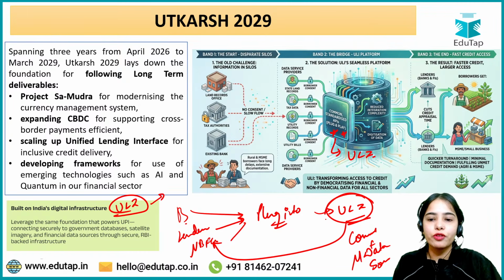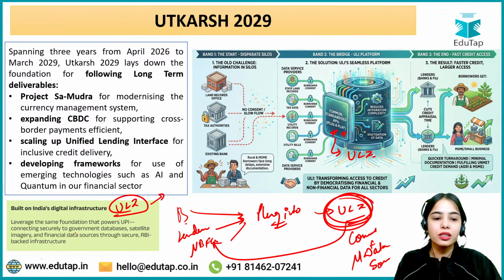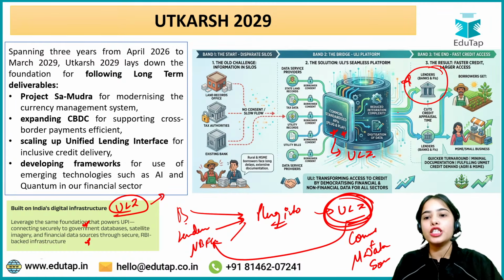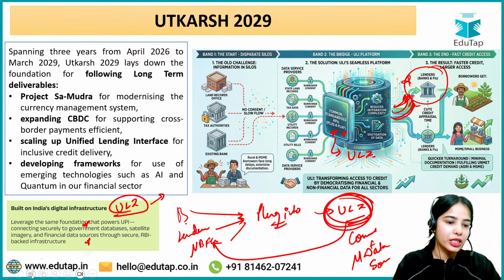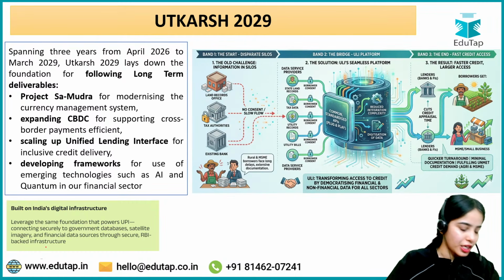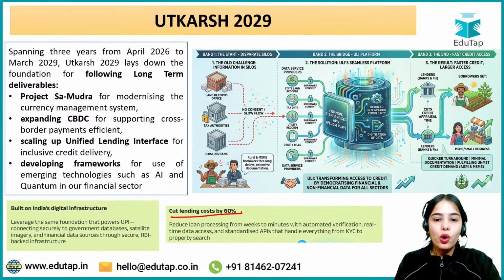You just have to plug into the ULI that is providing the connection with the government databases and the financial data sources, and it will make it very easy for the lenders, the banks and the NBFCs to gather the documents directly, and it will make the process faster. So this is the whole idea of the ULI. Any confusion, anyone?